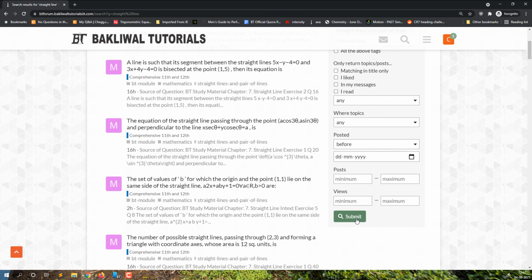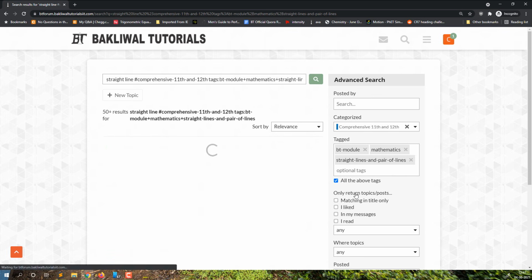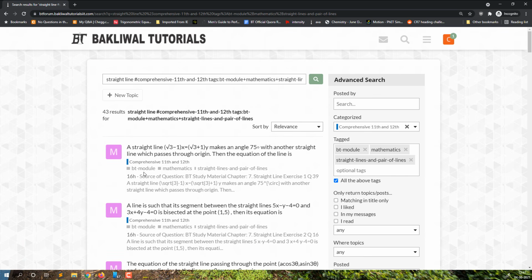And then when I click on submit, my search will be updated based on all of these categories. Now if I want all of these tags to be there, instead of just a single tag, I should click on all of the tags and then click on search. Now when I search this, I'm going to get the results which are in comprehensive 11th and 12th, from the BT module, mathematics, and from the straight lines and pair of lines chapter. I hope you understand what you need to do.